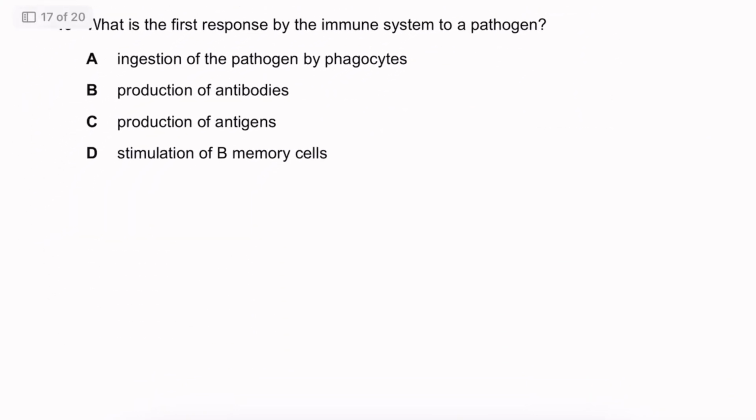Okay, what's the first response by the immune system to a pathogen? The first response is always phagocytosis.